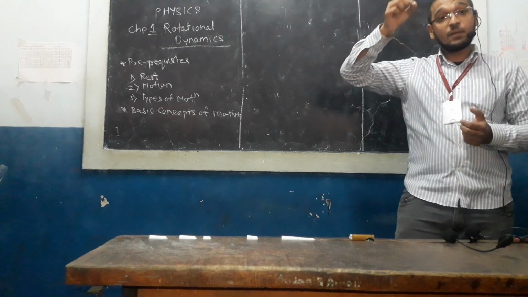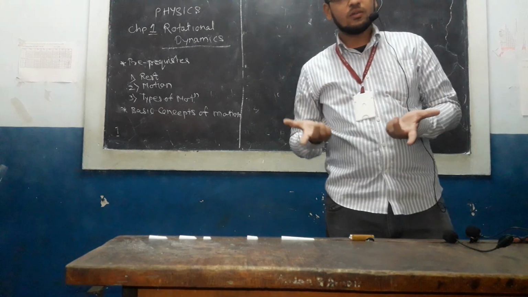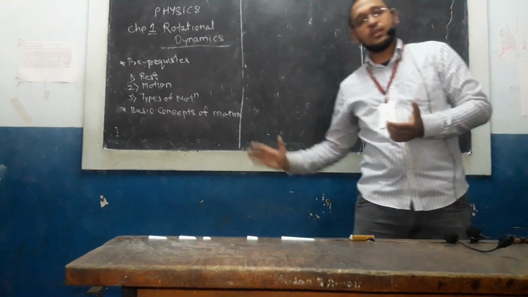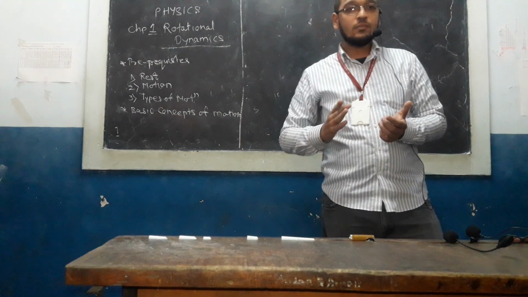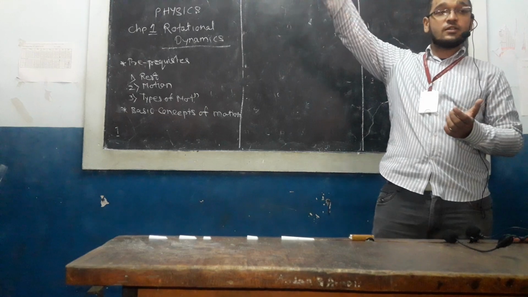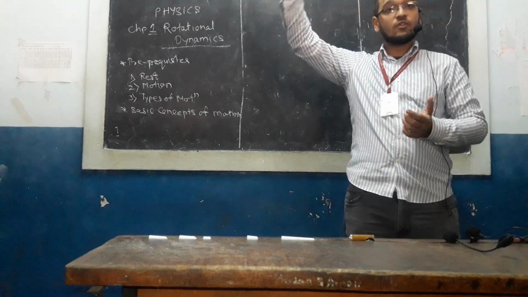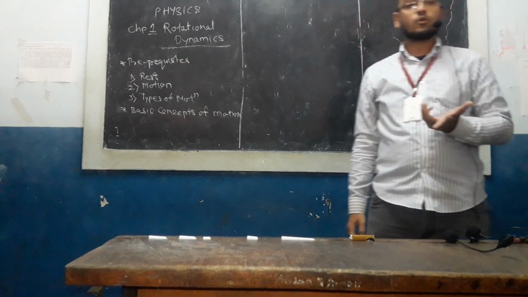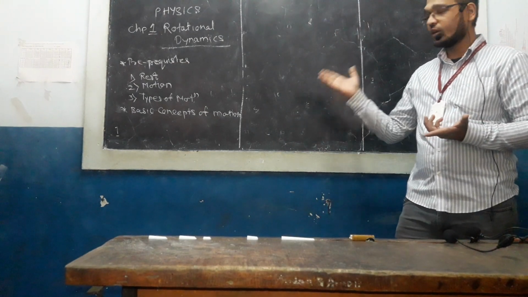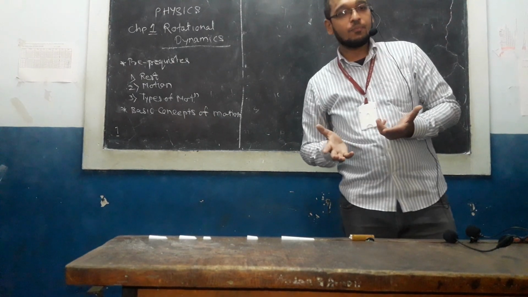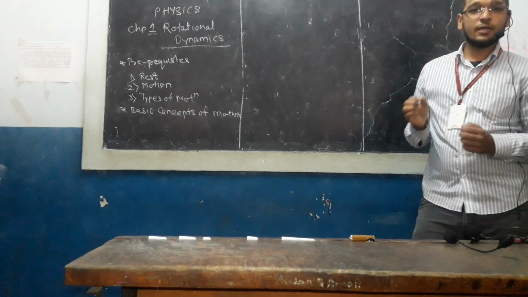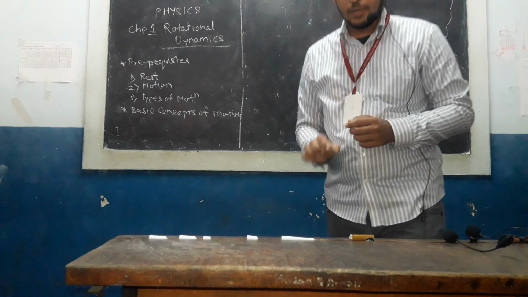So that type of motion is called rotational motion. Then when a batsman hits a six, the ball follows a different trajectory, a certain path. That kind of motion is called projectile motion. So we have learned different types of motion. According to the path followed by a particle, the motion can be classified into different types.